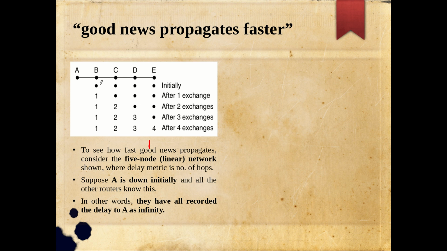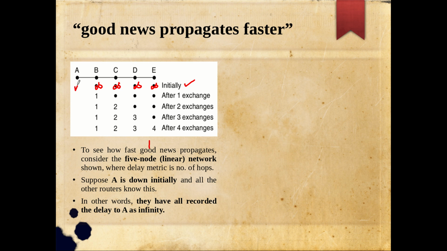Here infinity is denoted by this dot. This is something I have taken from your textbook; instead I am noting these things as infinity. So initially every node knows that A is down. Here it shows only the entry corresponding to A, but in the routing table we have an entry for each and every router, so don't take it as only A, B, C, D.